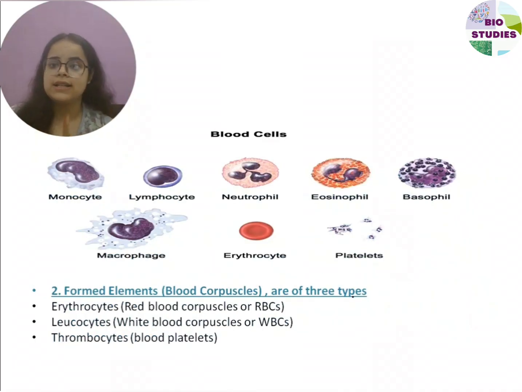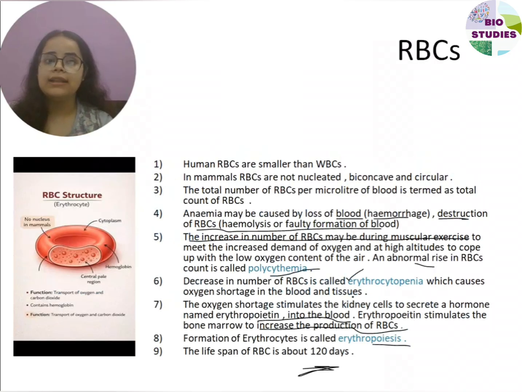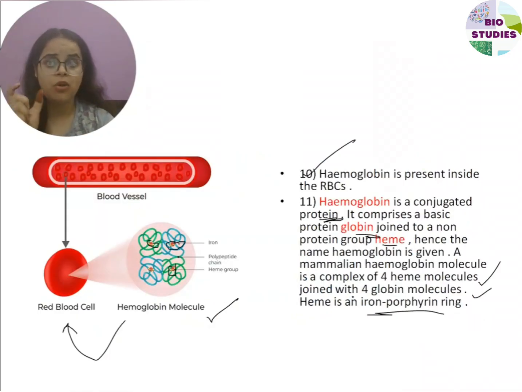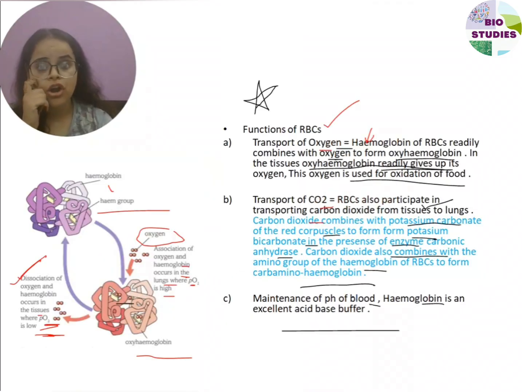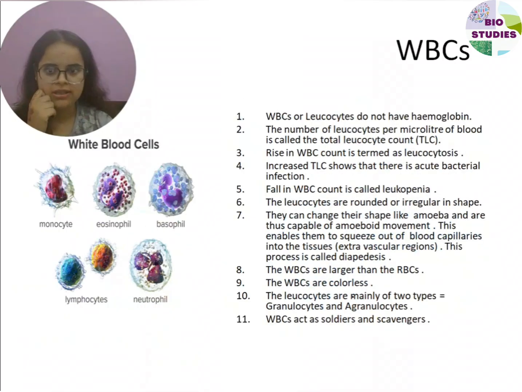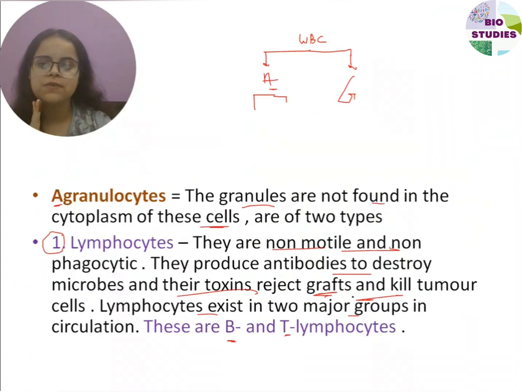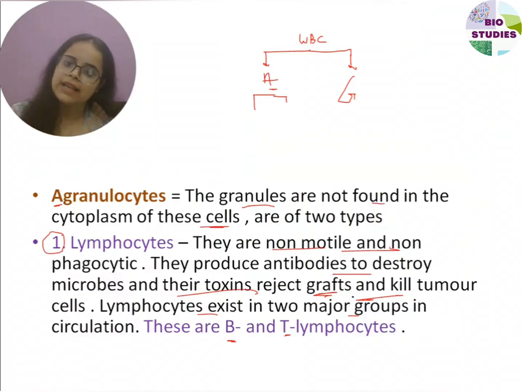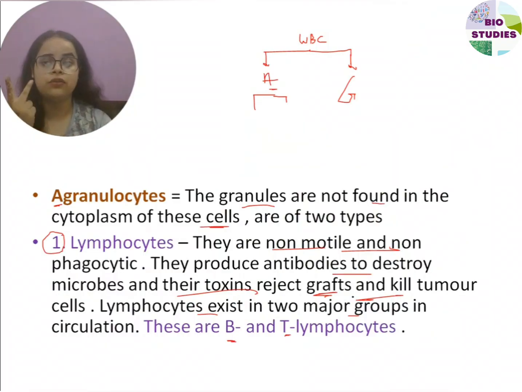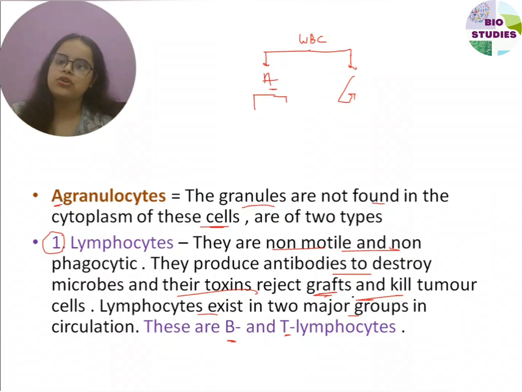Next is blood cells. Again, I'm telling you there are three types of formed elements or blood corpuscles: WBC, RBC, and blood platelets. RBCs or erythrocytes are very important, and hemoglobin is present inside them, and hemoglobin is very important for the transport of oxygen and carbon dioxide. Second is WBC. WBCs are also known as leukocytes. Leukocytes are further of two types, granulocytes and agranulocytes. Agranulocytes are further of two types, lymphocytes and monocytes.